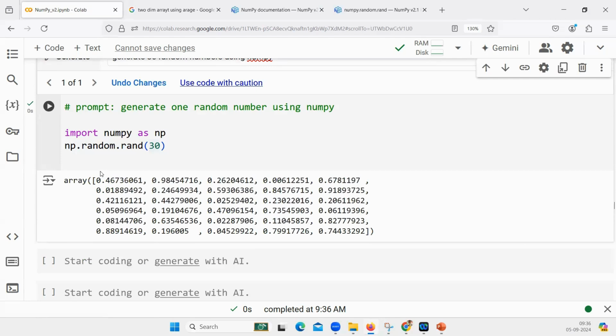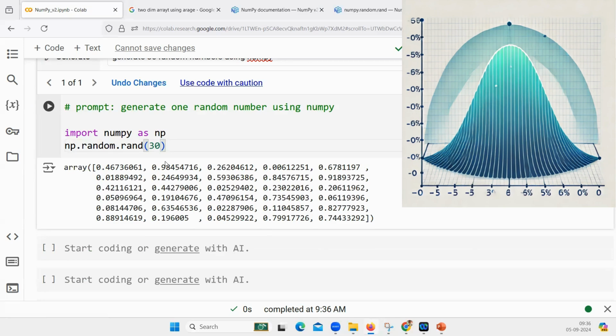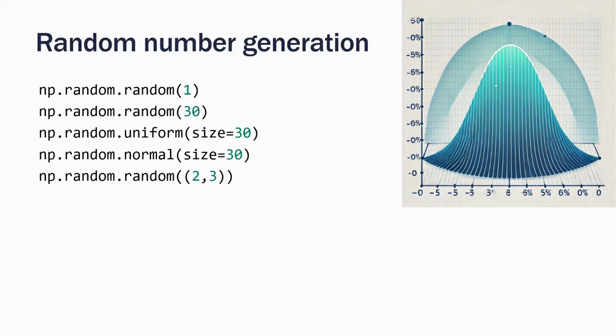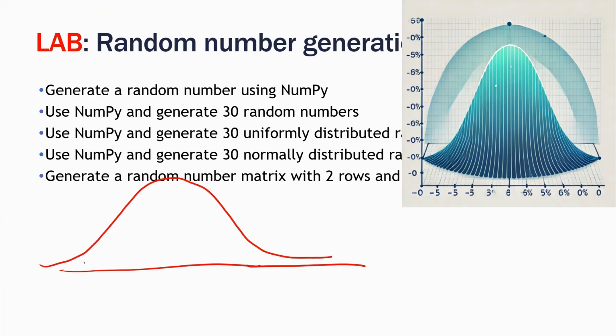Now there is something called random uniform. These are totally random values, but there are some mathematical or statistical distributions, like uniform distribution or normal distribution. If you want to generate random numbers using normal distribution, do you understand what a normal distribution is? It is a kind of bell curve. Let us suppose this is the income distribution, and this is a normal distribution.